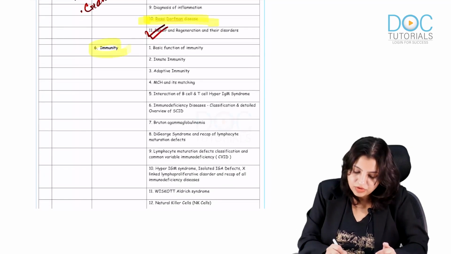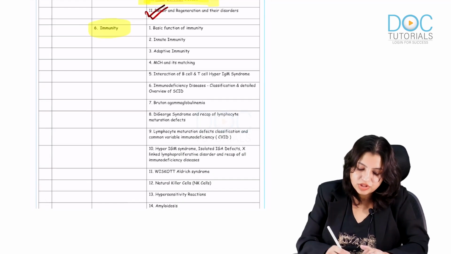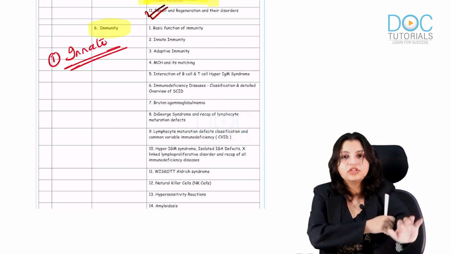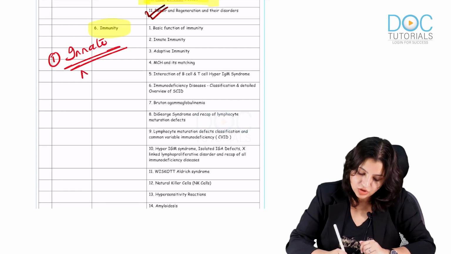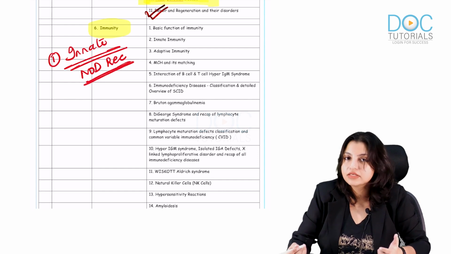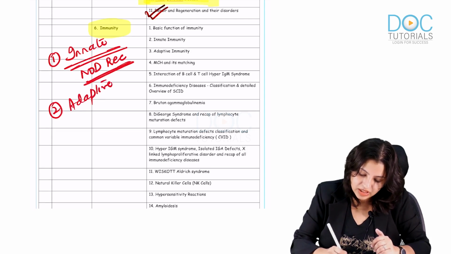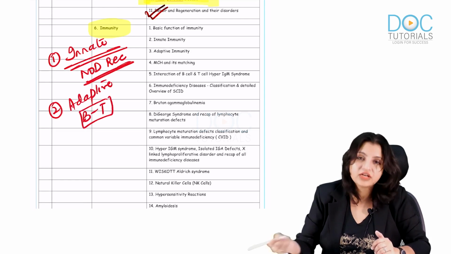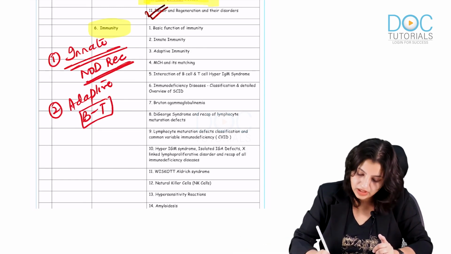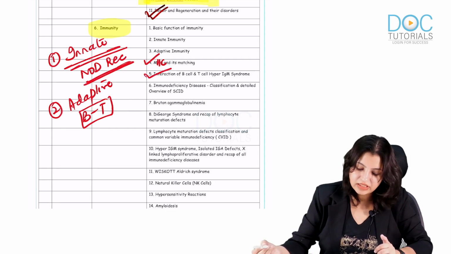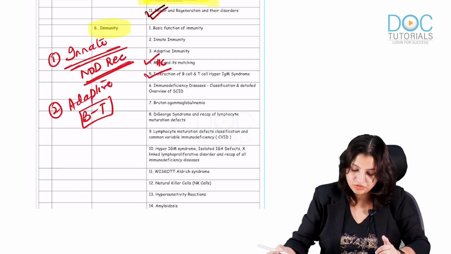Coming to immunity. In immunity, most important is innate immunity first. Know everything about innate immunity, especially the NOD receptors and their role, and the other receptors like RIG receptors, lectin receptors. Second, in adaptive immunity, first know the interaction between B and T cells. This is MHC and its matching. So interaction between B and T and MHC typing should be known.